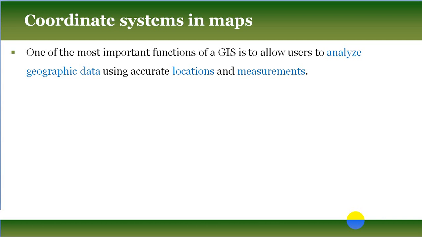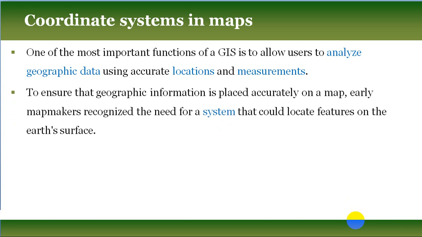So for doing different types of geospatial analysis we need accurate locations, because based on those accurate locations we can perform different types of measurements: area, perimeter, length, bearing, everything. Okay, so those are the things, you know.